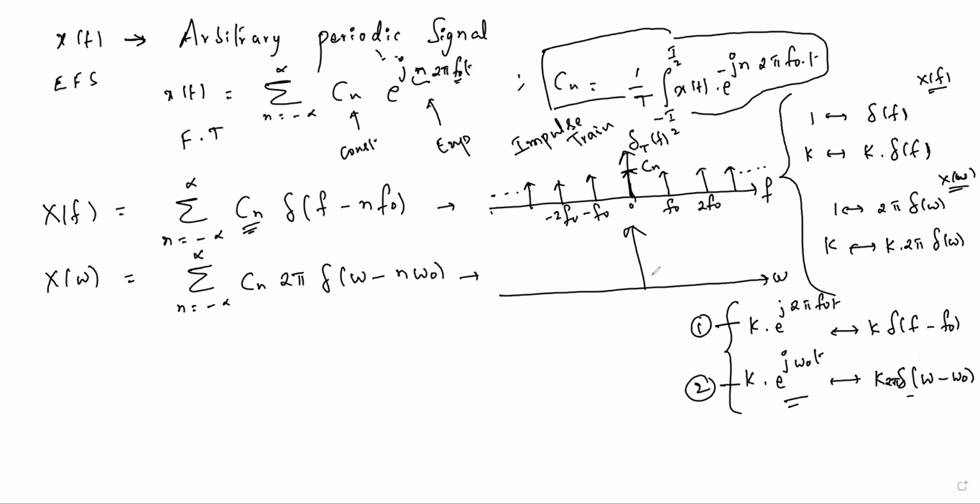So for the x of omega graph, same impulse train. In terms of omega, here amplitude 2 pi Cn. You can take it like this, del suffix T in omega. Train of impulse signal in omega.